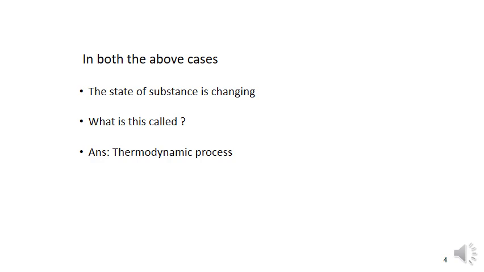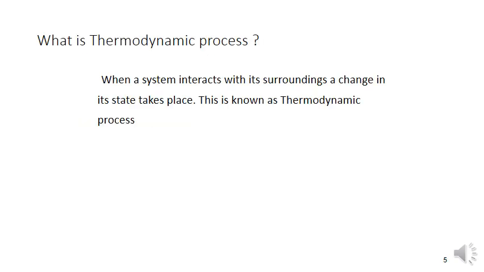It is important for the 1 mark or 3 marks question. In the exam, if they ask what is a thermodynamic process, you can write: when a system interacts with its surroundings, a change in its state takes place. This is called a thermodynamic process.